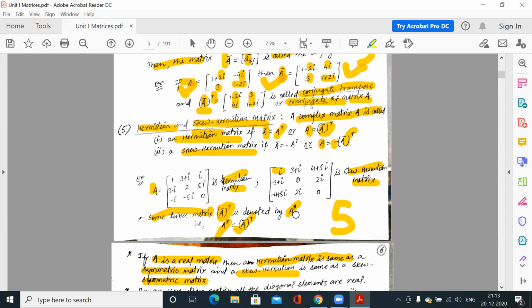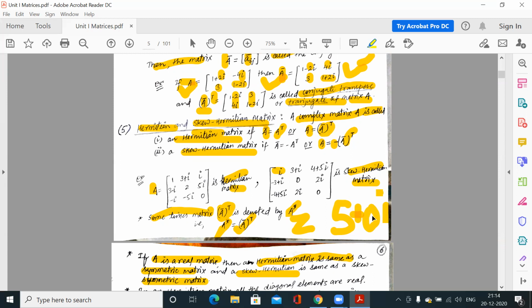Suppose this is your complex number. Why? Because we can write this number as 5 plus 0i. So every real number is a complex number. So 5 is also a complex number. Now you find the conjugate of this. You change i to minus i, so 5 plus 0i becomes 5 minus 0i.